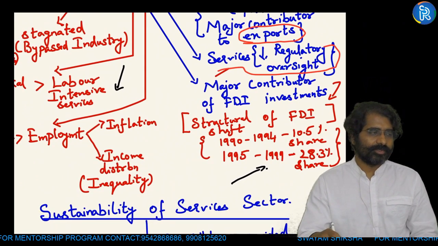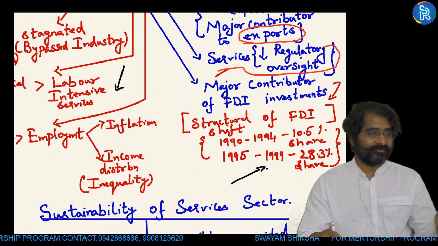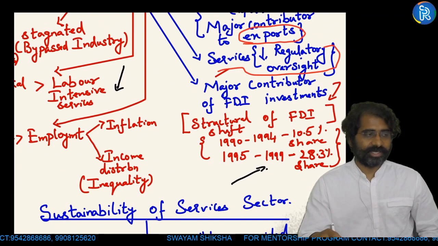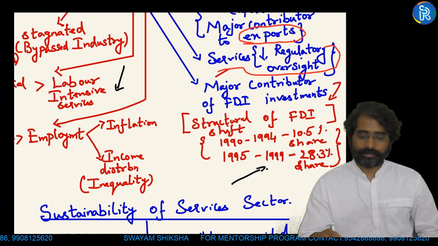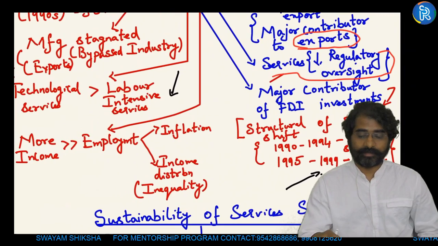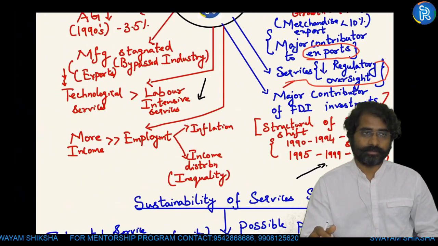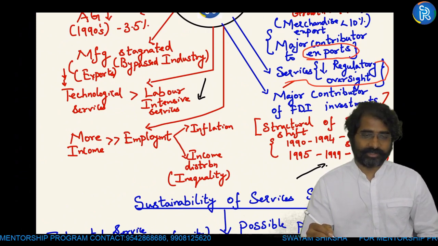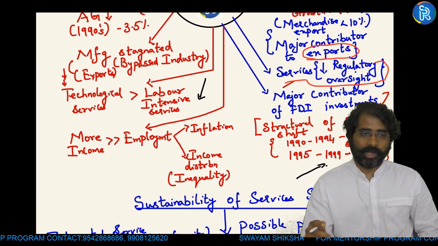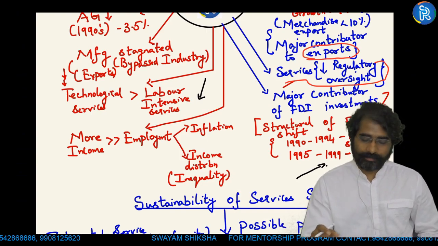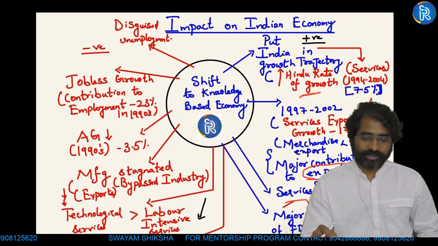Okay, so contribution to FDI 1995 to 1999, if you see, the FDI share increased from 10.5% to 28.5%. So FDI is a major contributor to economic growth, and you can see the increase with respect to contribution to FDI. Like this, you have to prepare notes. When you're preparing notes, along with the content, facts also should be there. Now this is some positive I have given. So similarly, negatives are there.